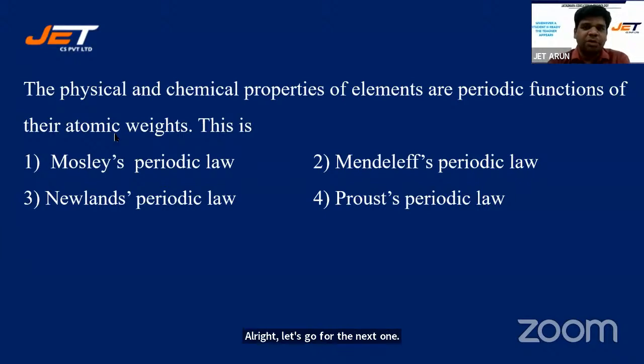The physical and chemical properties of elements are periodic functions of the atomic weights. This is Moseley's periodic law, Mendeleev's periodic law, Newton's periodic law, or Gauss's periodic law.